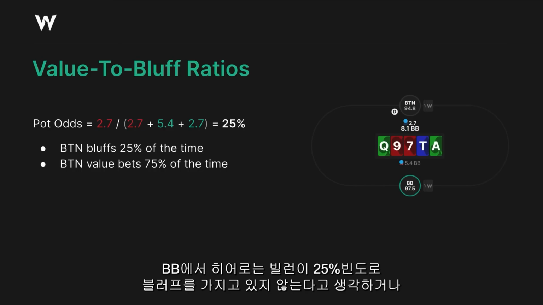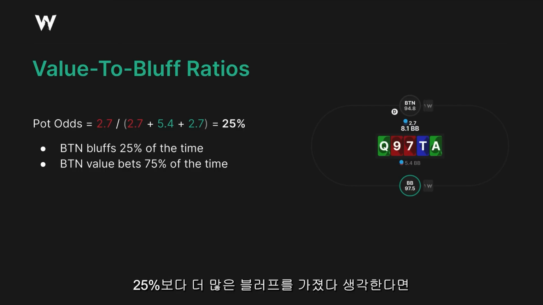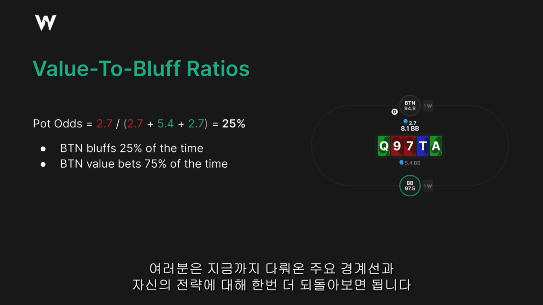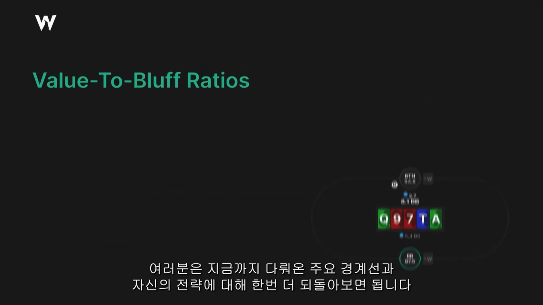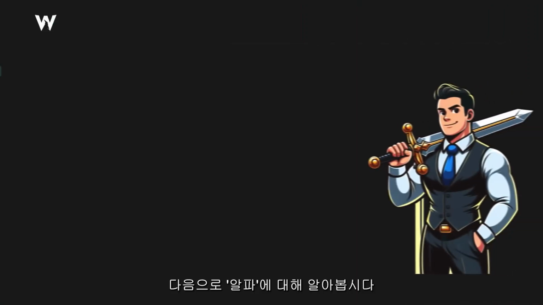As the big blind, you could then start to think, oh, there's no way they have 25% bluffs here, or, oh, they're definitely bluffing more than a quarter of the time here. You can start to rephrase it in terms of these key thresholds and start thinking about your strategy. Let's talk about alpha next.